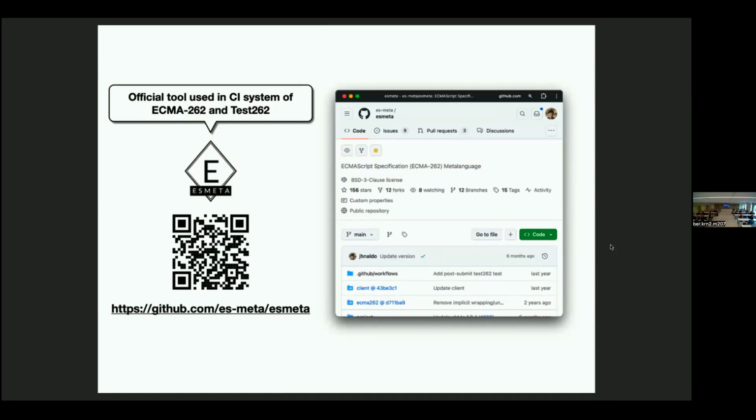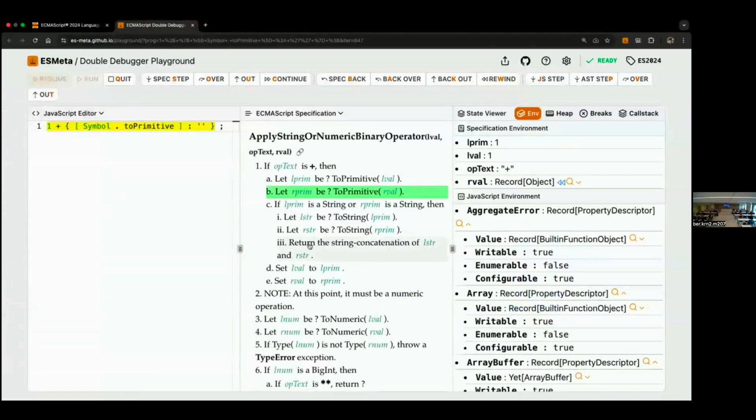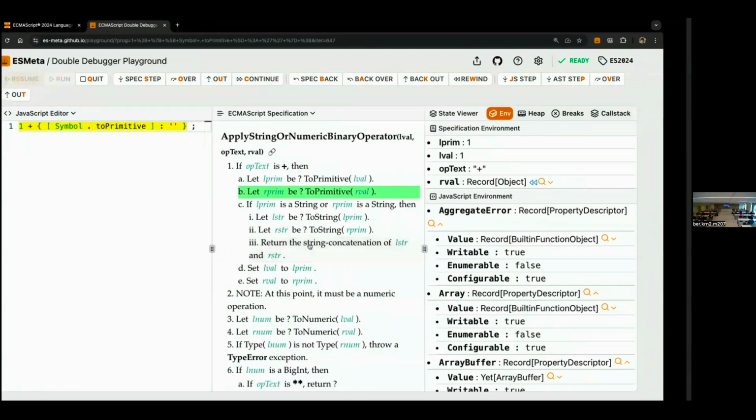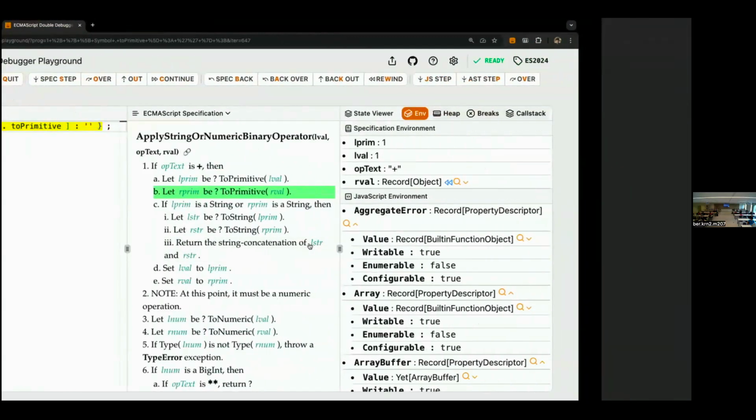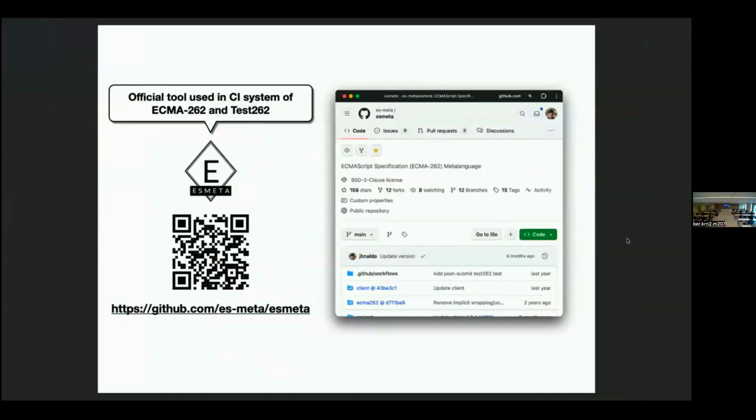Very boring question. Could you show the URL of the debugger again? I want to try it out. Debugger? You mean this one? Yeah. Is that public? Yeah, this is online. You can visit this online link. Also, there is a demonstration video, so you can see how to use it, and it is also in our ESMeta repository. You can visit this site, and you can find all the instruction videos.